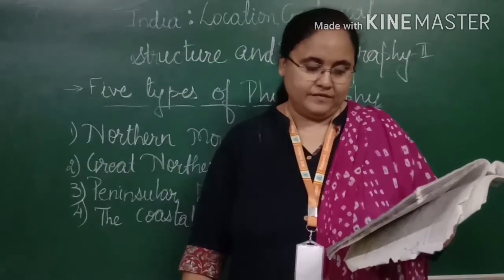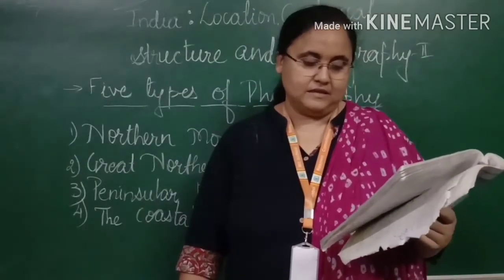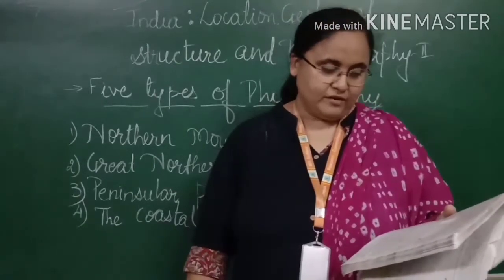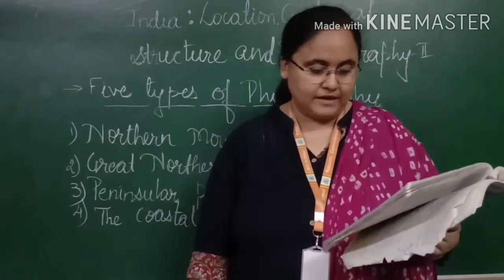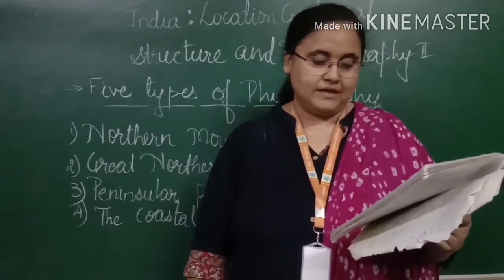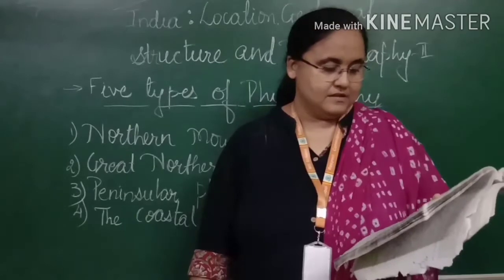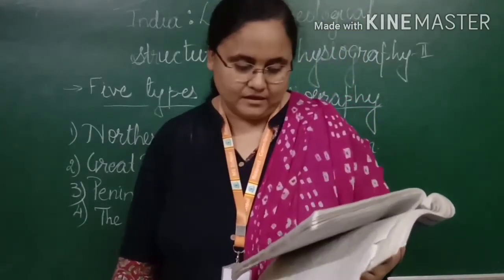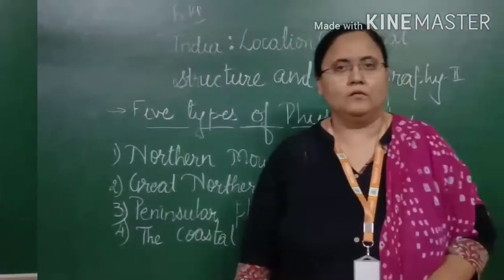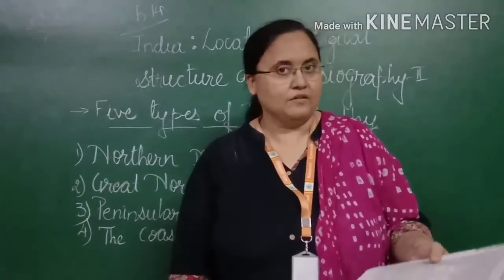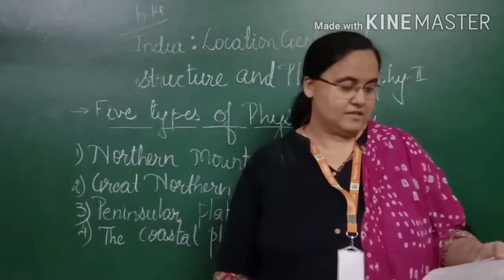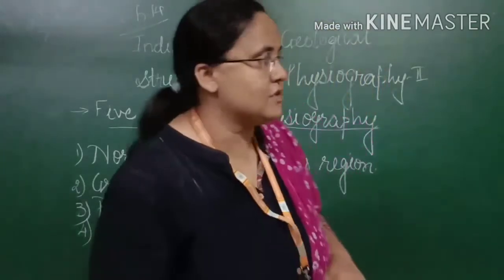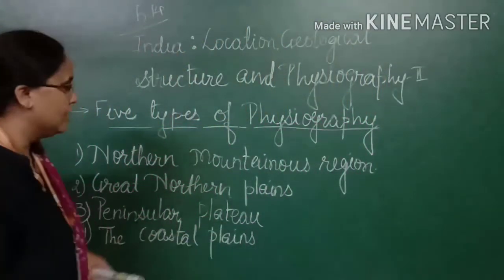It is about 10 to 15 kilometers wide and has an average height of 1,000 meters. Peculiar, that means typically, valley formation has taken place in this range, which is covered by gravel, stones and thick sediments. Locally, these areas are called dun, Dehradun, Patli Dun, Kotli Dun. Let us continue with the description of the Eastern Himalayas. When we are talking about the Eastern Himalayas, it is covered with hills. So before we continue with the discussion of hills, let us see what is the meaning of peak.